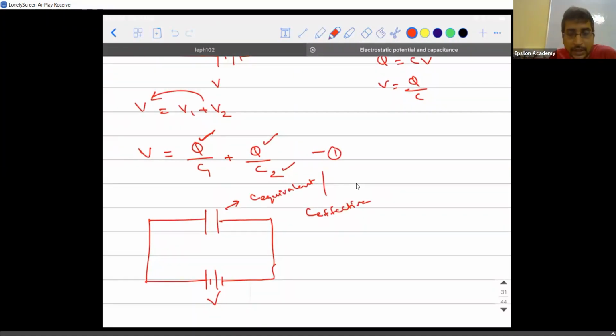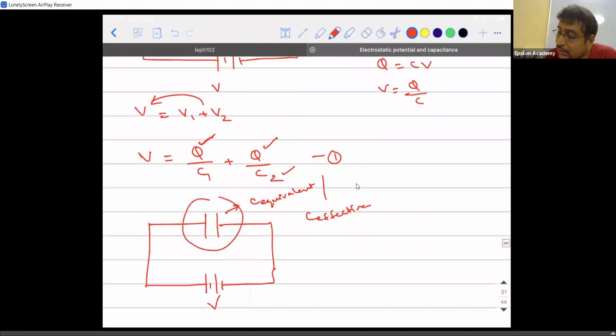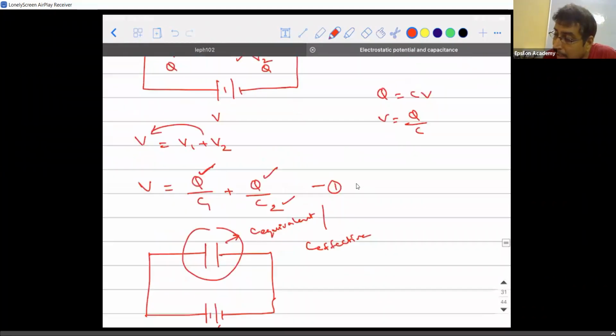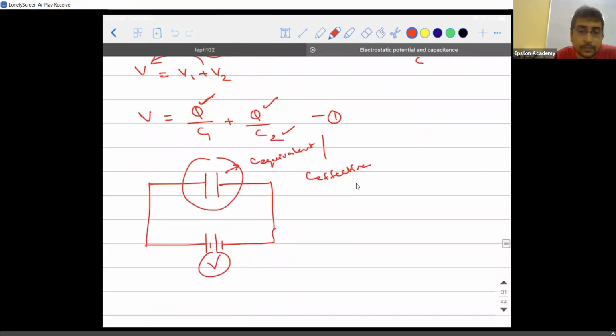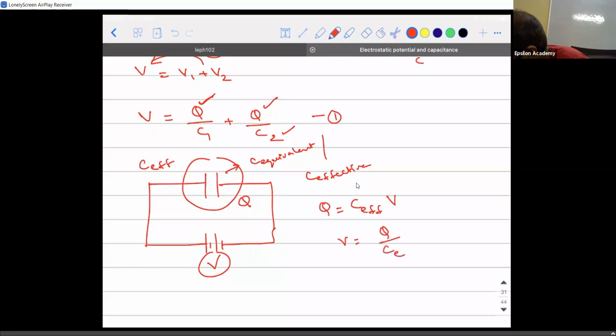In such a way, this equivalent capacitance should be connected across the same potential source. When it is connected across the same potential source, the charge supplied by the potential source is still Q. In this case, what is the relation between C effective, Q and V? Q will be equal to C effective into V, accepted? Because Q is equal to CV. Then what will be the value of V? V will be Q divided by C effective. Let this be equation number 2.